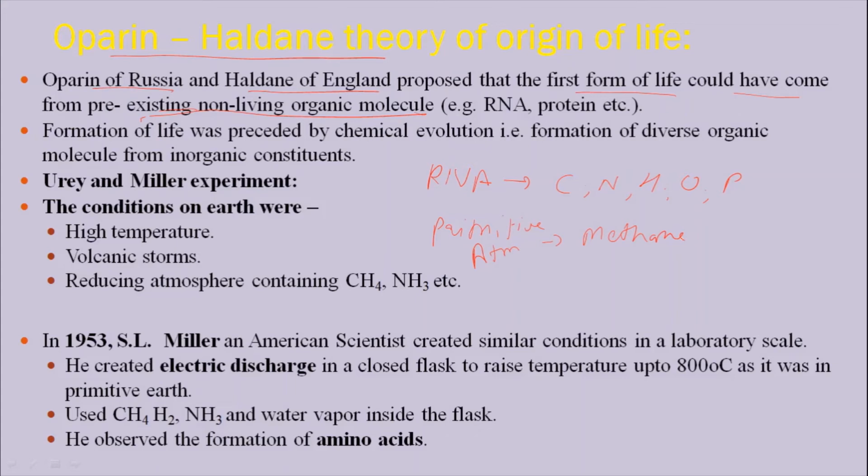So all these elements are basically present in these compounds. What happened when UV light was falling on the earth, passing through the primitive earth, is that these molecules got dissociated. When these molecules got dissociated, they again got recombined, and this recombination gave rise to molecules like RNA and protein. So these molecules, RNA and protein, are basically non-living organic molecules. Why are they non-living organic molecules? Because they are organic molecules, since they help to build up a living organism.